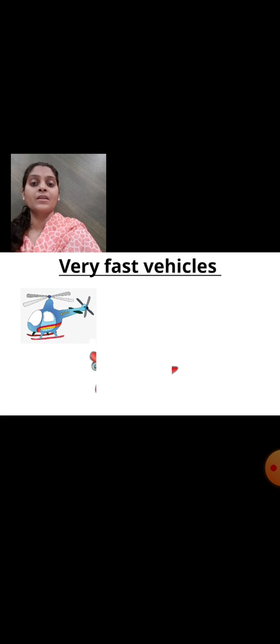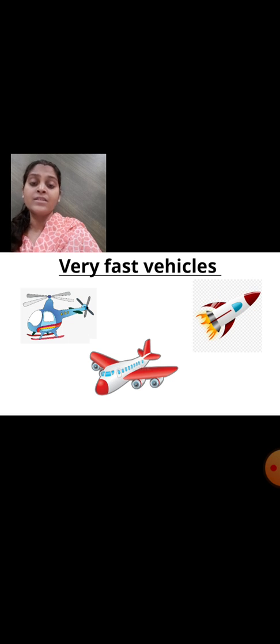Helicopter, aeroplane and rocket. These are very fast vehicles. Within 2 or 3 hours we can go to a far away place. Okay. Now when we move within the city or town, we use cars, motorcycles, rickshaws, auto rickshaws and bus.